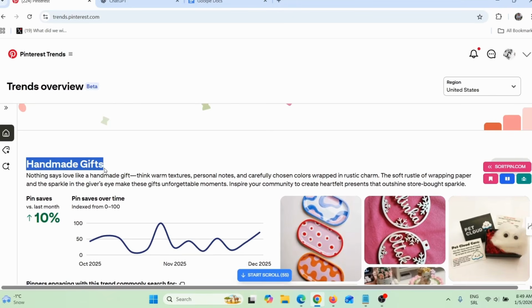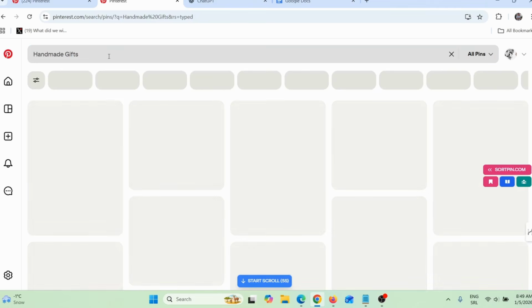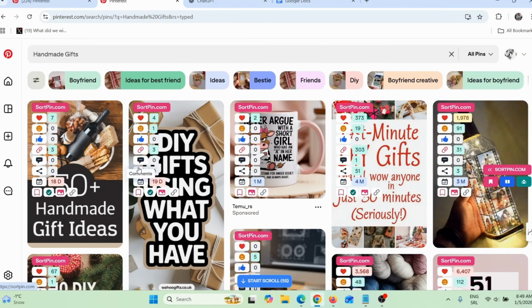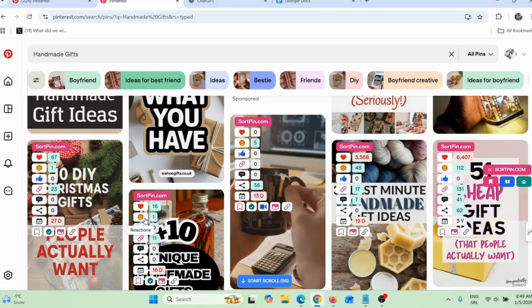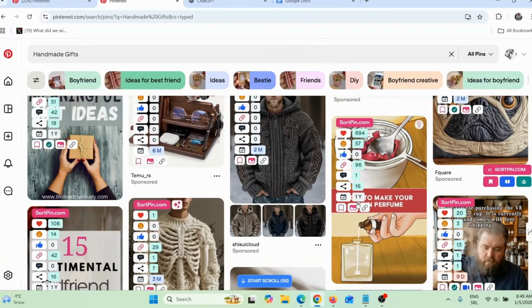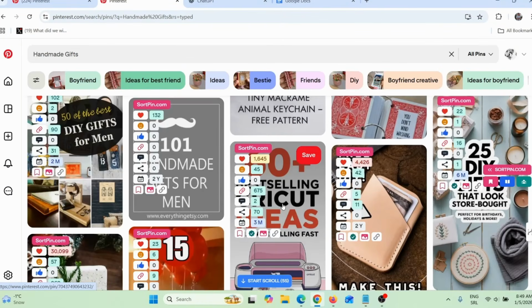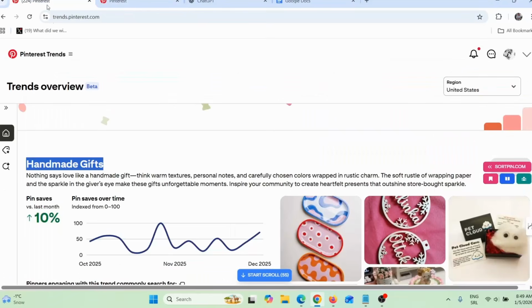I will simply copy this, Control C. And then I will go here on Pinterest and search that keyword. Press enter just to check competition. Now here you can see only 7 likes, 4 likes, 2 likes, almost 2,000 likes. But here you can see competition, it's not that big, it's not that strong. And none of these pins is actually optimized, which means I can rank high on Pinterest search results if I optimize my pins.